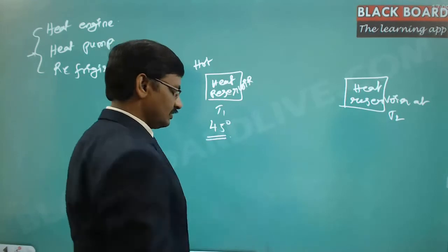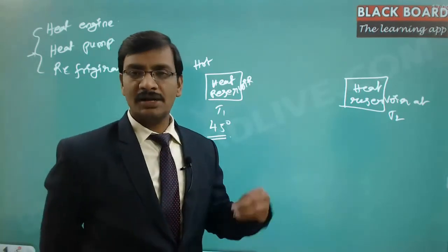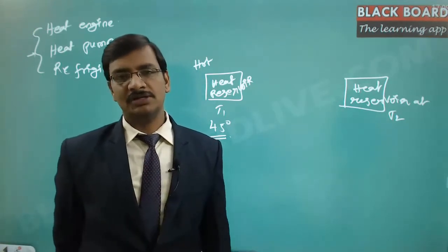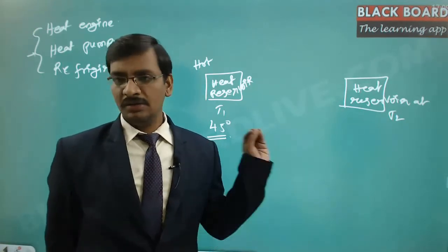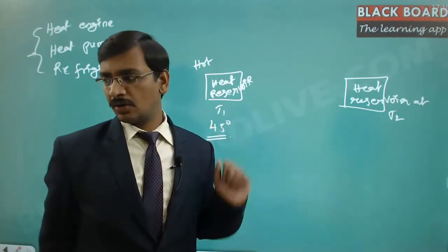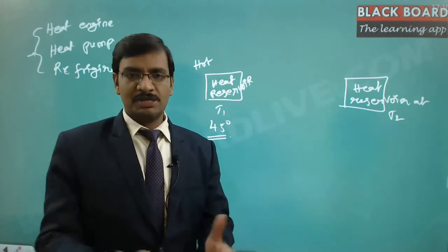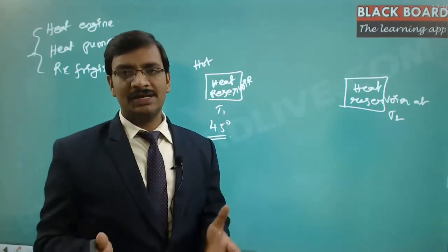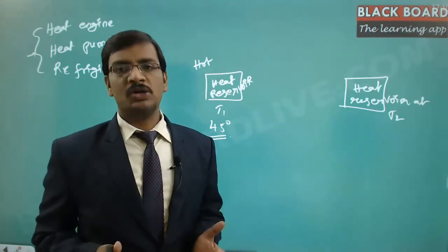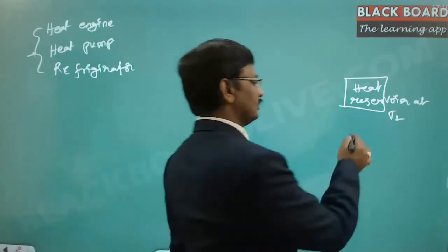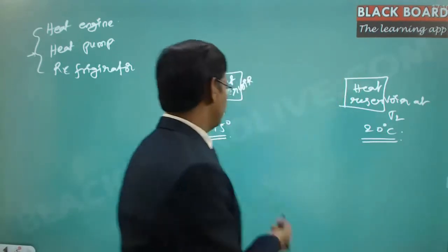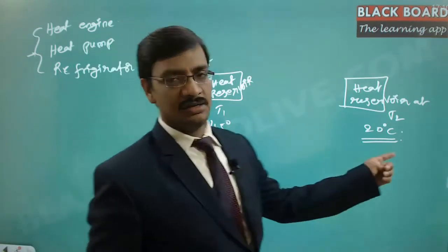This is called a reservoir because outside it is always maintained at 45 degrees during that particular time. This is not controlled by anybody else; the sun is controlling it, and nobody else can. Within the room we have specified one specific volume, and within that we want to control the temperature to 20 degrees centigrade and always maintain it. So this is the colder temperature, maintained at 20 degrees centigrade, and outside is at 45 degrees centigrade.